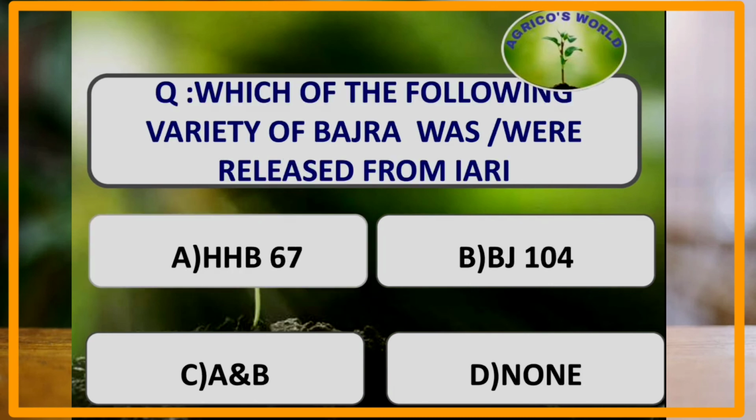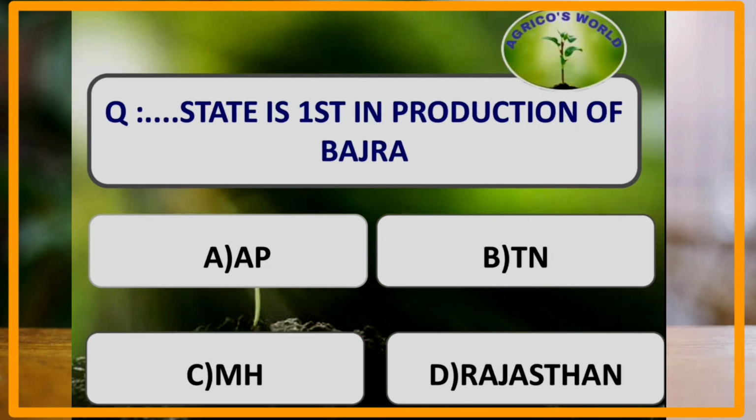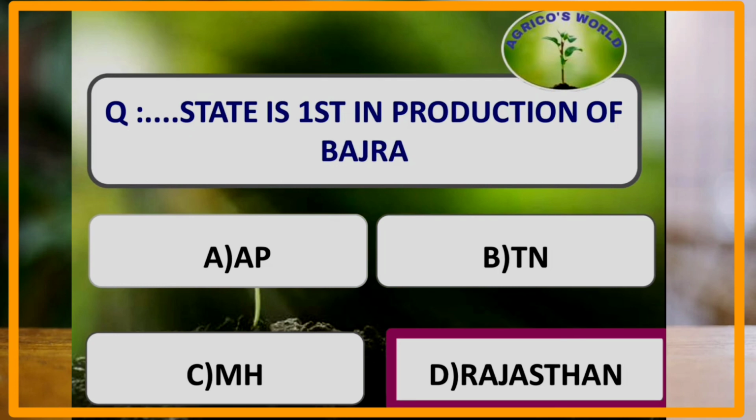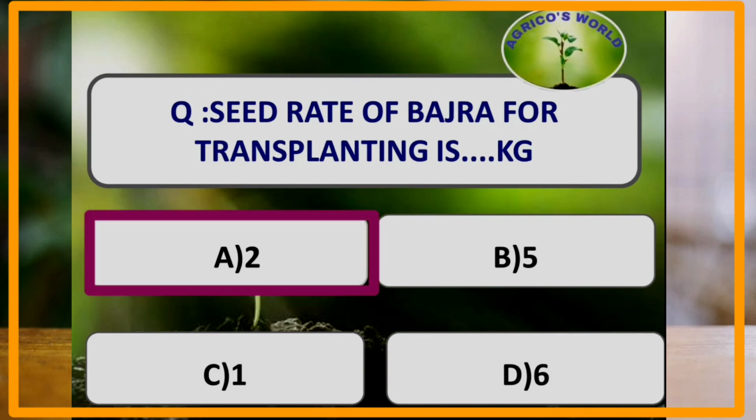Which of the following variety of Bajra was released from IARI? HHB67, BJ104 were released from IARI. Along with that, Pusa Moti is also released from IARI. Which state is in first place in the production of Bajra? Rajasthan is in the first place in the area as well as in production of Bajra. What is the seed rate required for transplanting of Bajra? For transplanting, the seed rate of Bajra is 2 kgs per hectare.